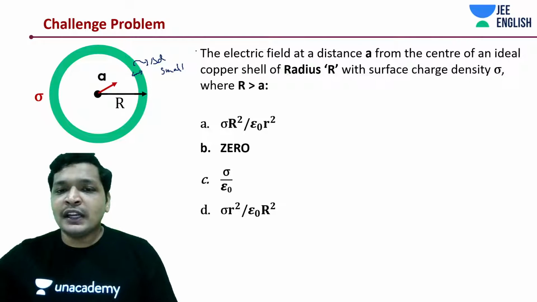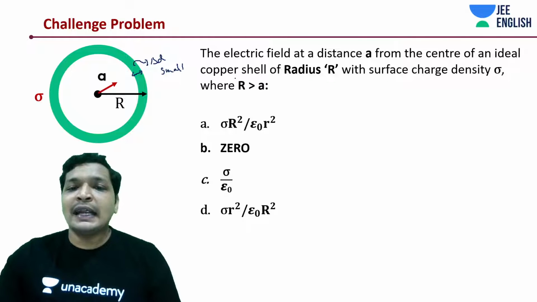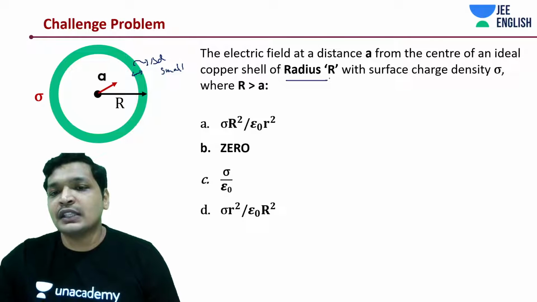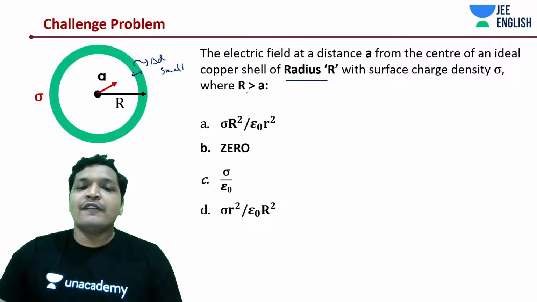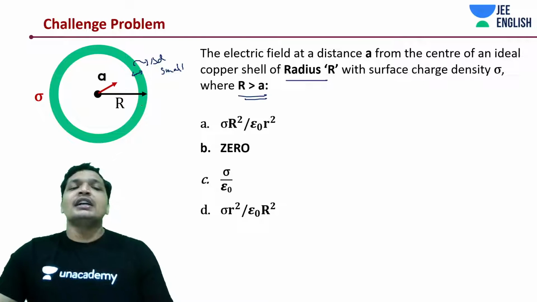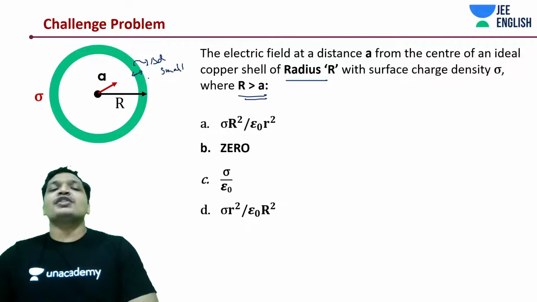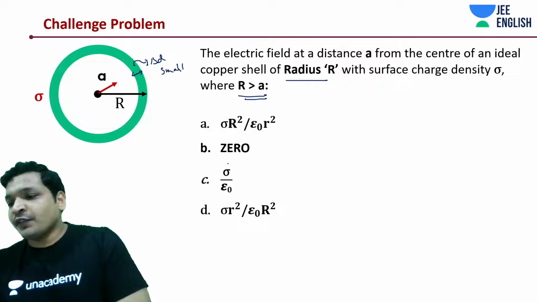So, electric field at a distance A from the center of an ideal copper shell of radius r with surface charge density sigma, where r is greater than A, where the radius of the shell is greater than the distance at which you are assessing the electric field. Alright, this is quite an easy question for many of you.